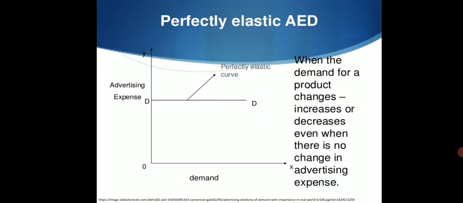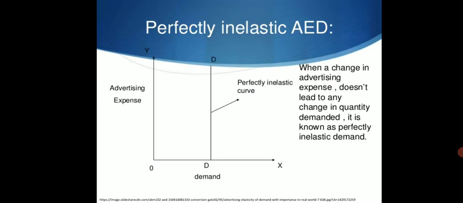First one, perfectly elastic advertising elasticity of demand. When the demand for a product increases or decreases even when there is no change in advertising expenses. Second one, perfectly inelastic advertising elasticity of demand. When a change in advertising expense does not lead to any change in quantity demanded, it is known as perfectly inelastic demand.